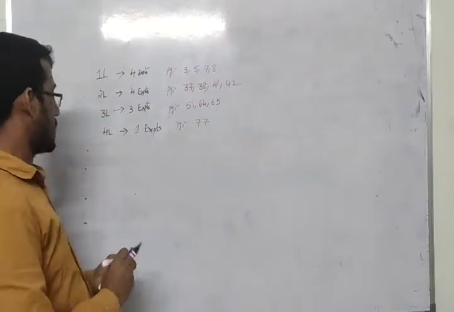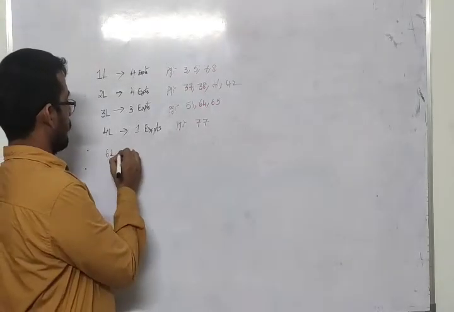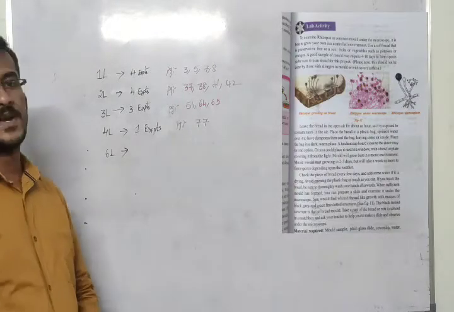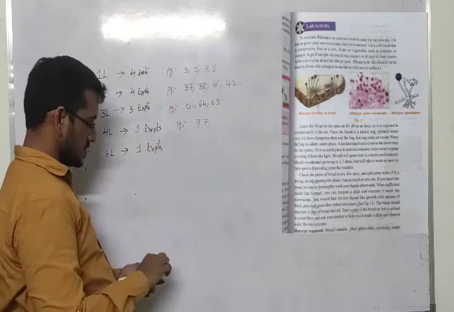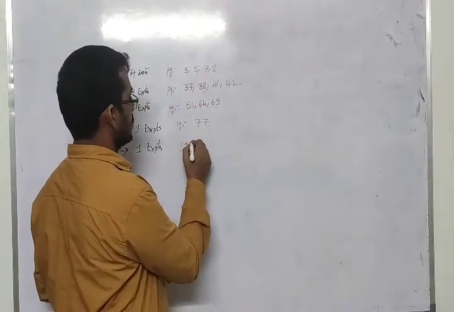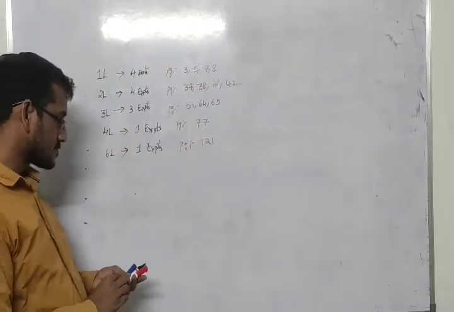Next, the sixth lesson. You have only 1 experiment, that is page number 121. Page number 121. Okay, children.